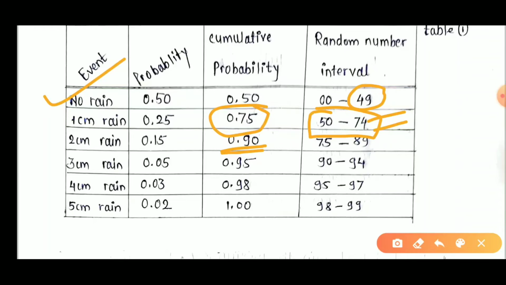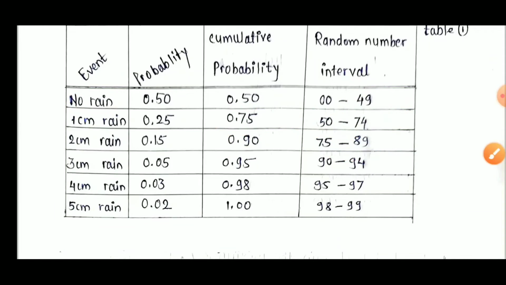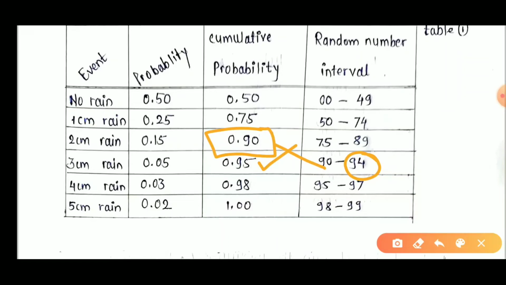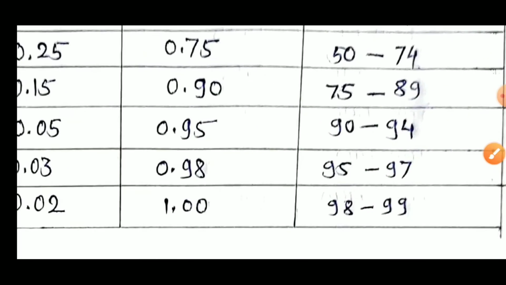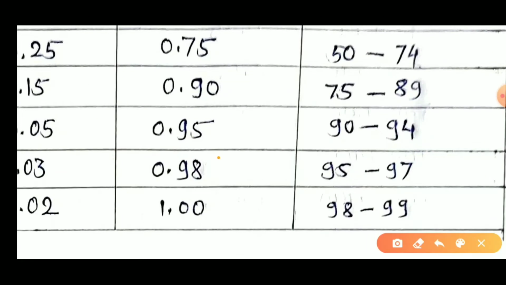Okay, now the third cumulative probability is 90. 90 minus 1 is 89. Now 75 to 89, total numbers are 75 to 89. Now here is 95. 95 minus 1 is 94, and starting from 90, 90 to 94. Similarly, for the fourth event, the cumulative probability is 98. 98 minus 1 is 97, and this 95 becomes 95 to 97.